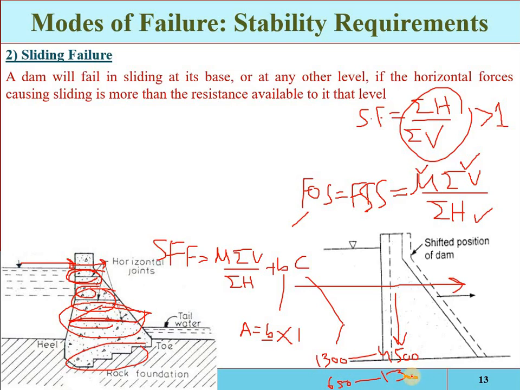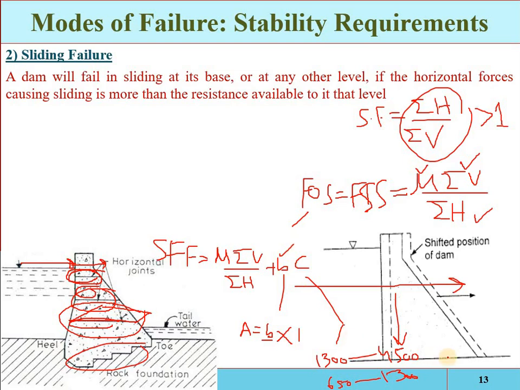These are the shear strengths of the joint, whether the joint is rock or concrete.